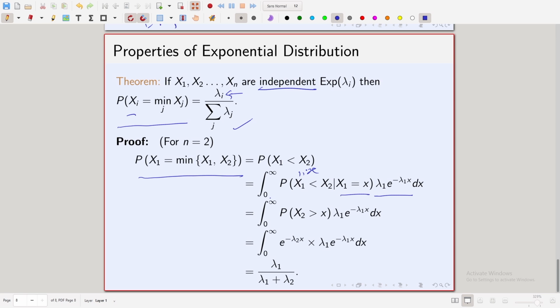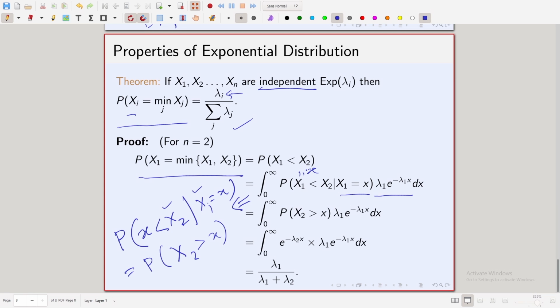Since x1 and x2 are independent, this conditional probability will just be equal to the unconditional probability.